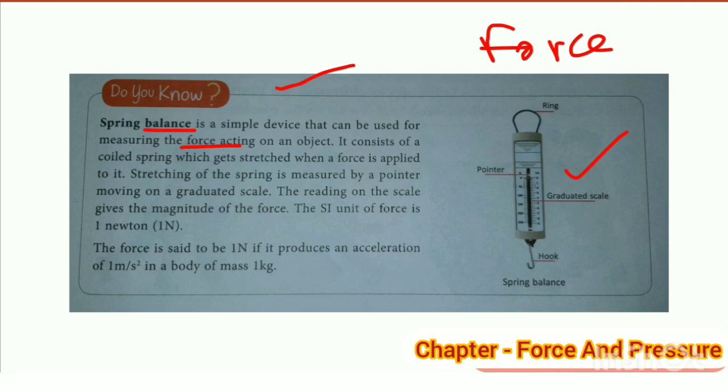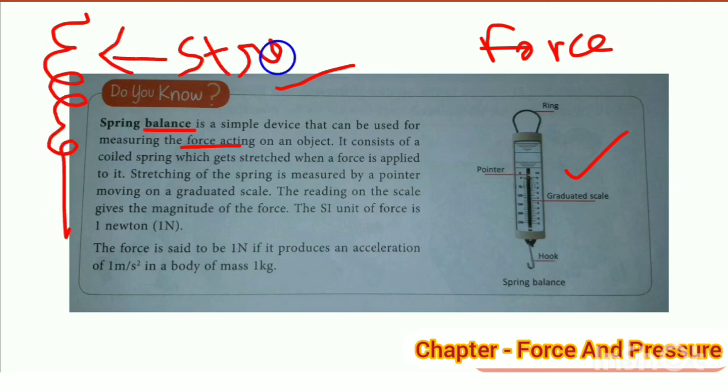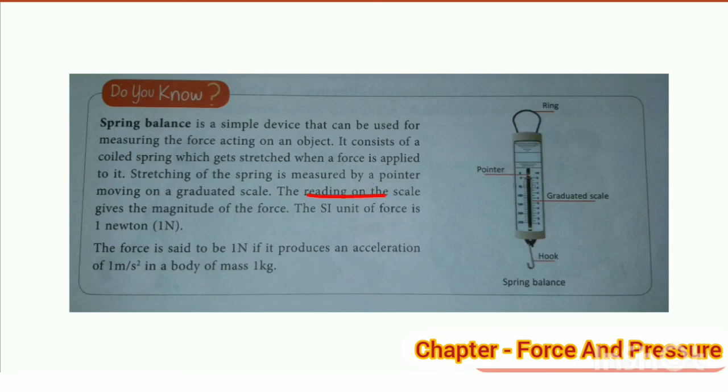Stretching of the spring is measured by a pointer moving on a graduated scale. The reading on the scale gives the magnitude of the force.